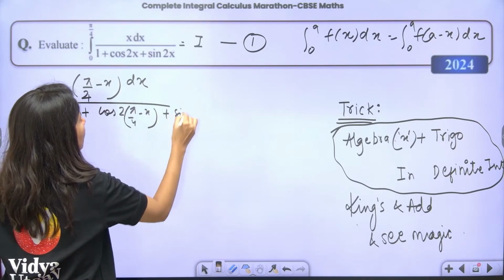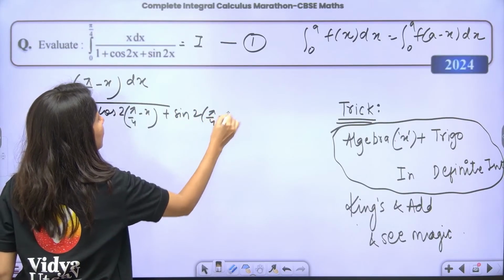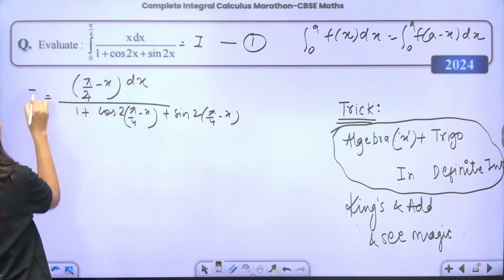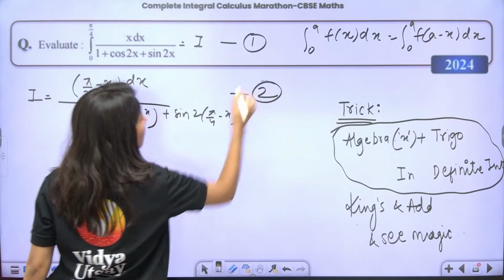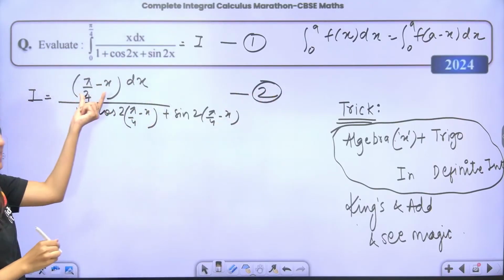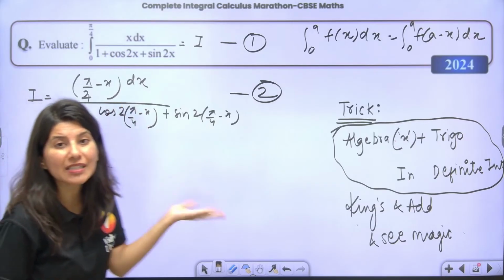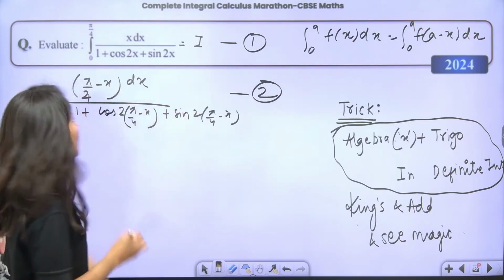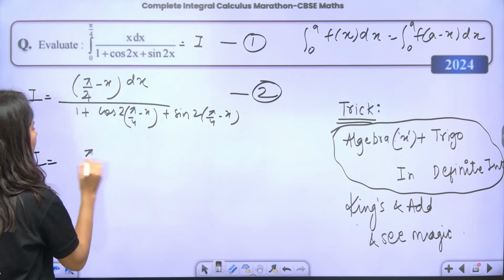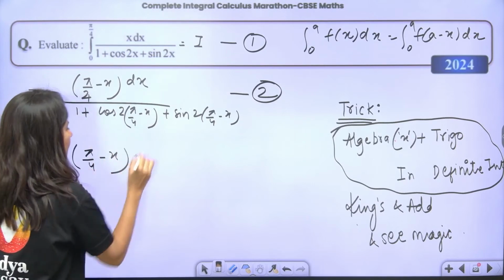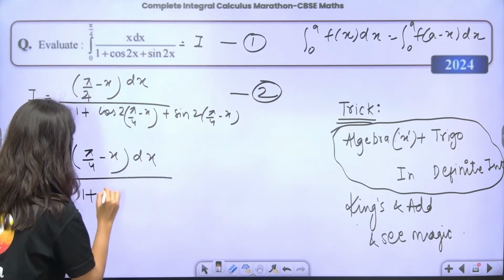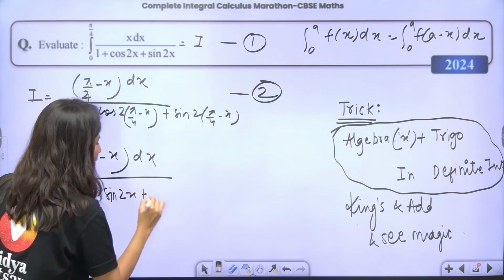Now cos pi by 2 minus 2x, this will become sin, and this will become cos. So now your I will be integral of pi by 4 minus x dx upon 1 plus sin 2x plus cos 2x.